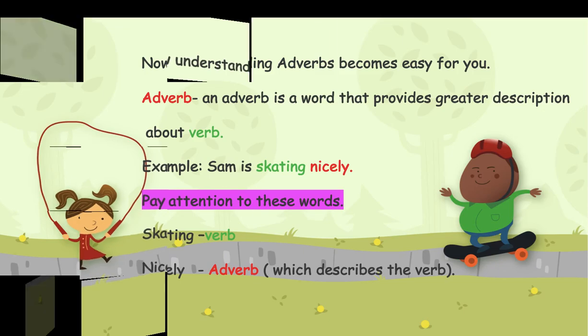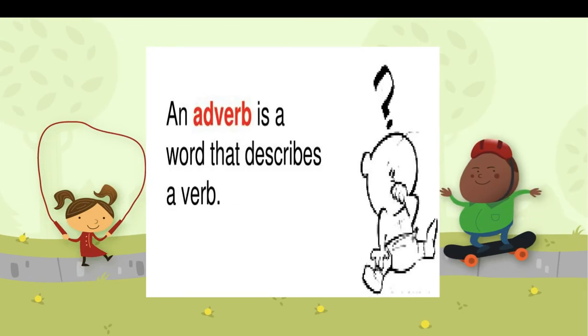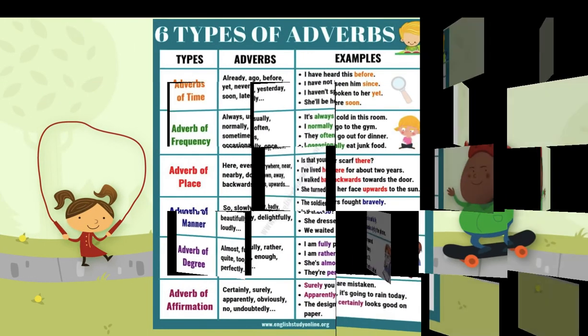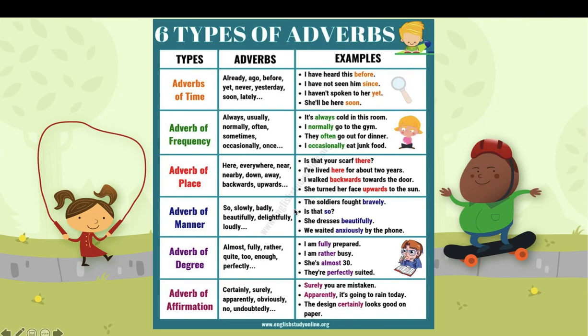Okay? Now look at this. An adverb is a word that describes a word. Okay? Here we have 6 types of adverbs: adverbs of time, adverbs of frequency, adverbs of place, adverbs of manner, adverbs of degree, adverbs of affirmation.